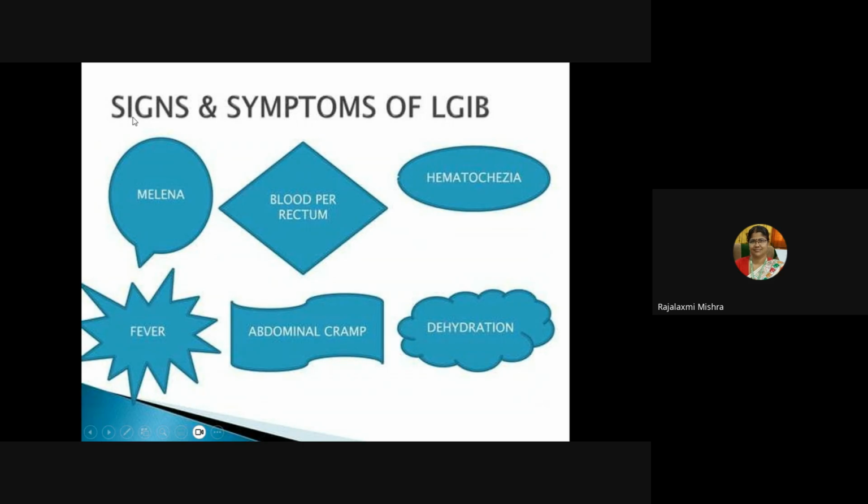So, what are the signs and symptoms of LGIB? First of all, blood from the rectum can be hematochezia, that means fresh red blood you can see, and melena. Melena is the occult blood. You can see occult blood that is brownish in color, not fresh looking. Then abdominal cramps, dehydration may be there, and fever in case of any infection, like infectious colitis.